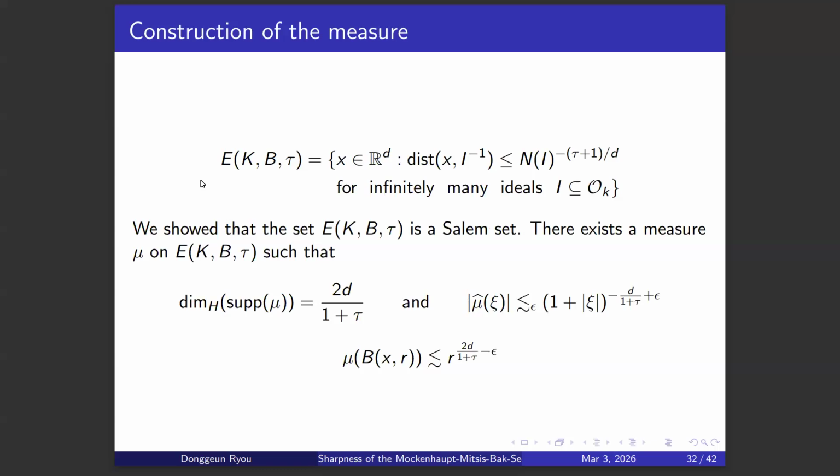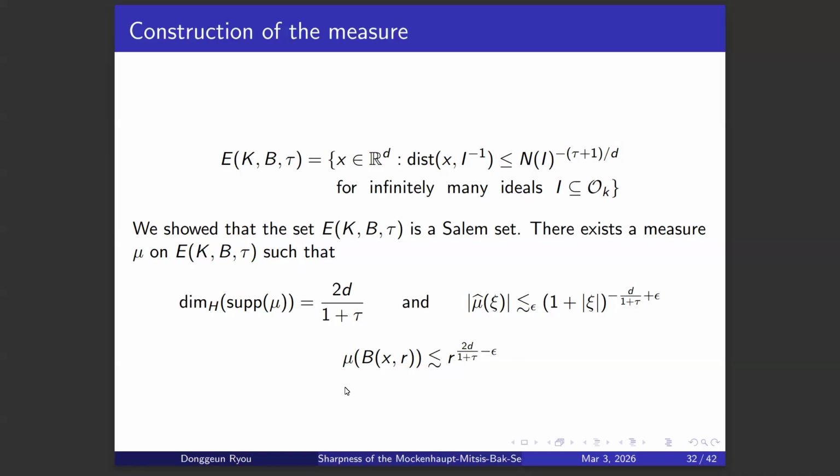Right. So we showed that this set is a Salem set, which means there exists a measure mu on this set such that the Hausdorff dimension is 2d over 1 plus tau. And when you take the Fourier transform of this measure, then the Fourier decay is exactly half of this Hausdorff dimension. And we also constructed the measure in a way that it satisfies regularity.